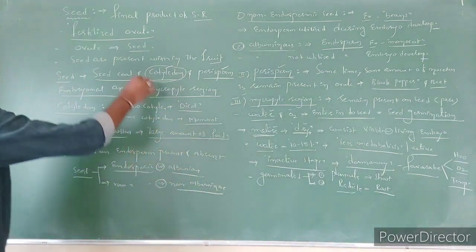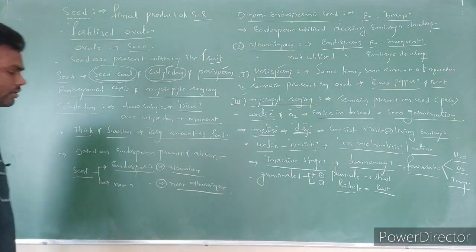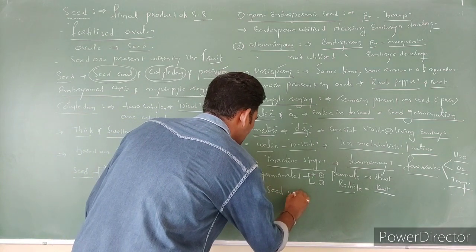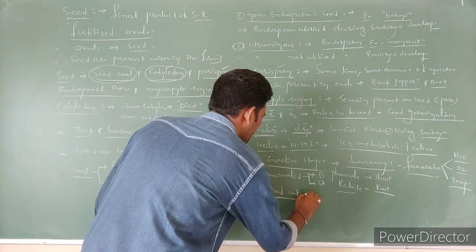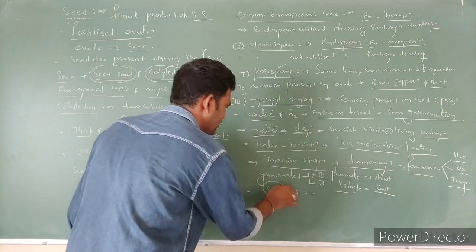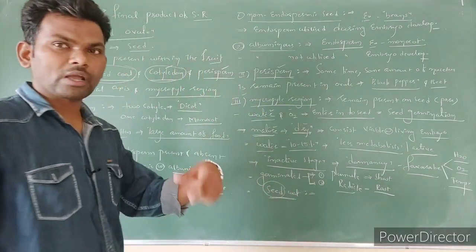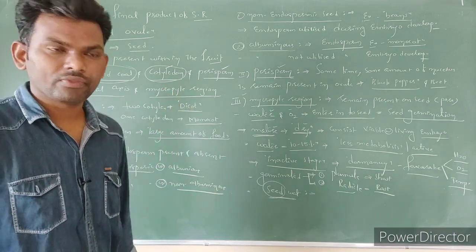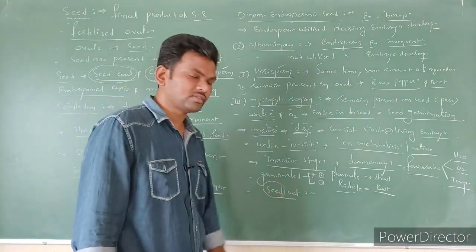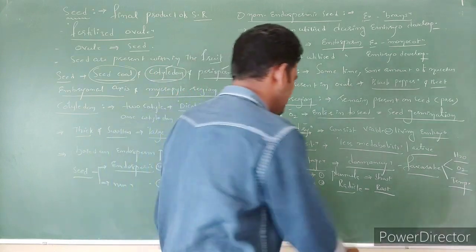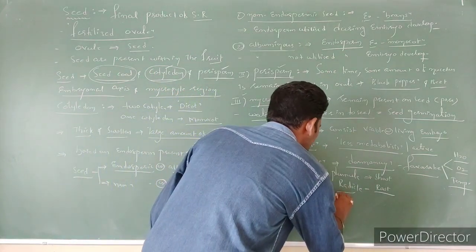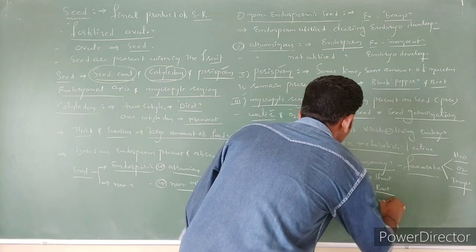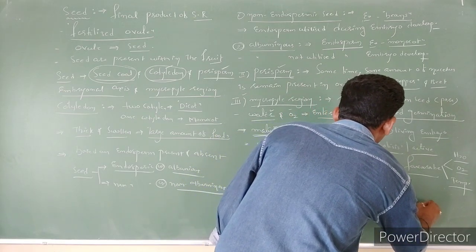One more part is the seed coat. You know already that the seed is a modification of the ovule. The ovule contains integuments. What do the integuments become? After fertilization, the integuments become the seed coat.